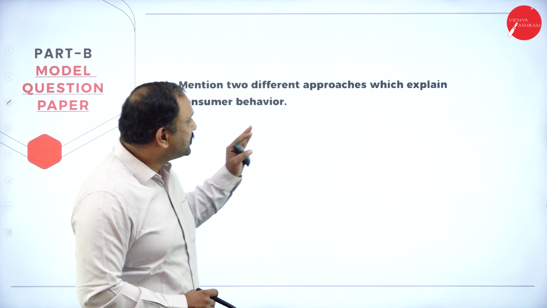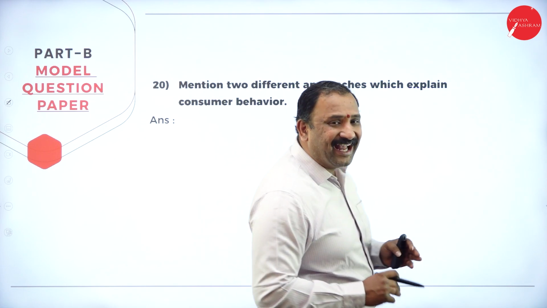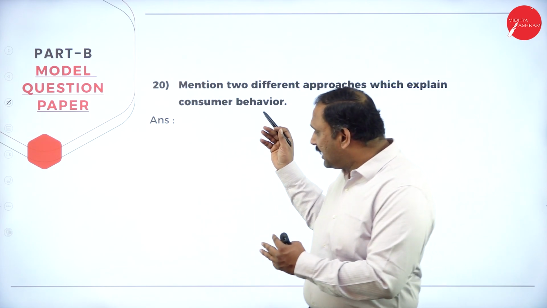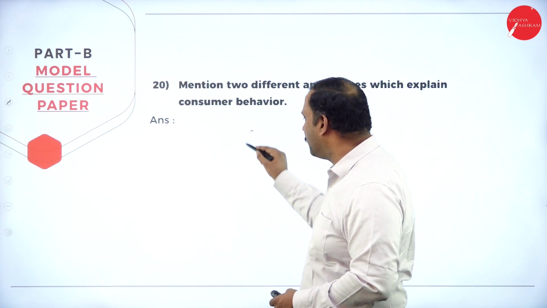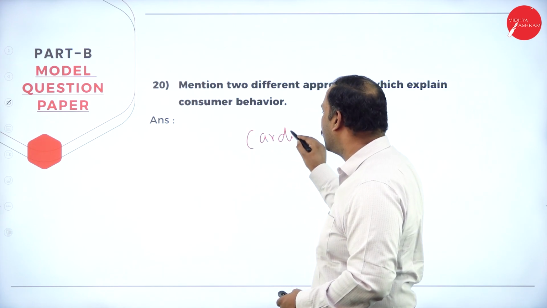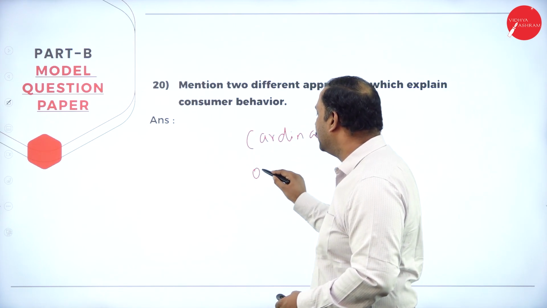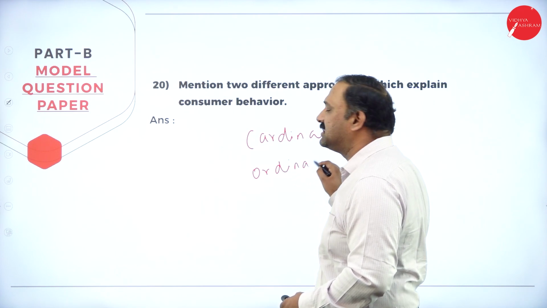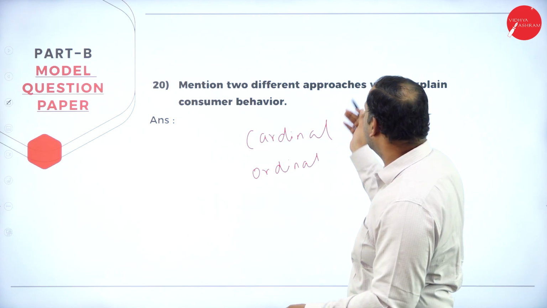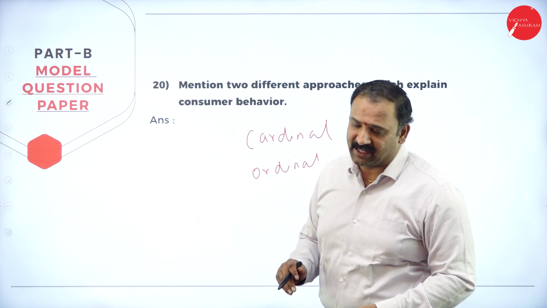Followed by, mention the two different approaches which explain consumer behavior. So we are going to talk about cardinal utility and we are going to talk about ordinal utility. So these are the two approaches that one has to remember when we are talking about consumer behavior.